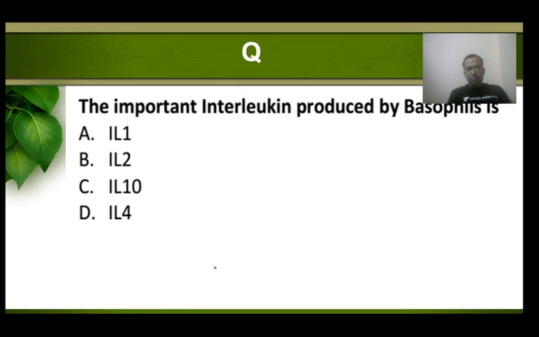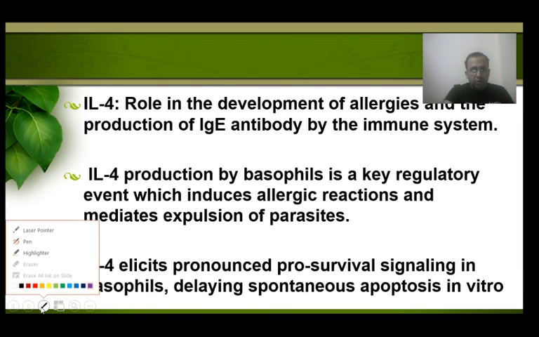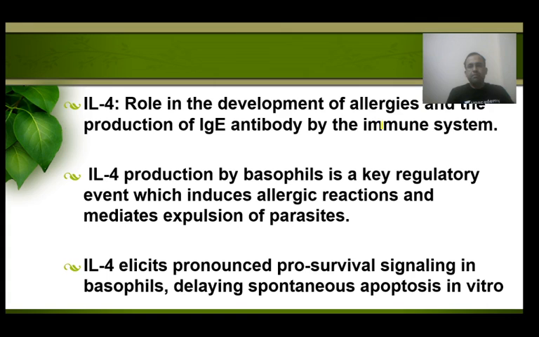Next. This was again a November AIIMS question. Interleukin produced by basophils. Interleukin 4. We have already seen that the most potent activator of basophils is interleukin 3, followed by interleukin 4. So let us have a quick look at this. Interleukin 4 plays a role in allergies and production of IgE antibody. We have seen that interleukin 4 plays a role in activation of both eosinophils as well as basophils. Eosinophils: 5 followed by 4; basophils: 3 followed by 4.